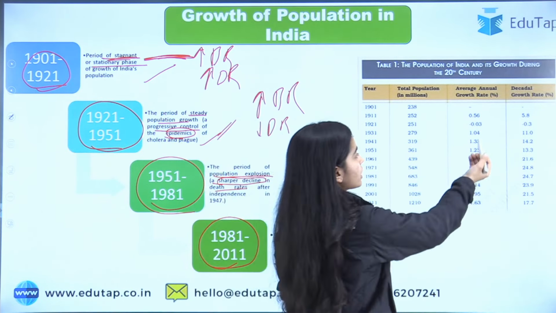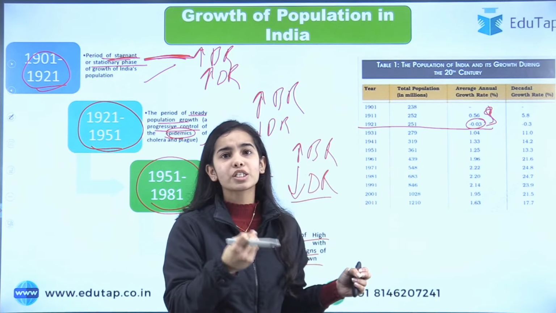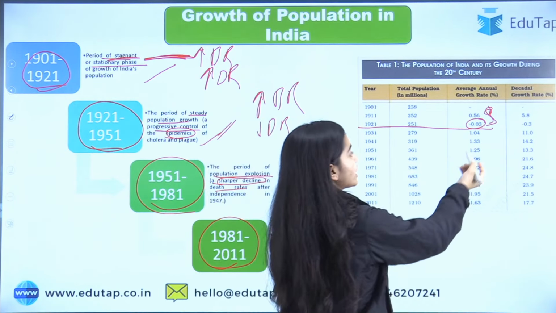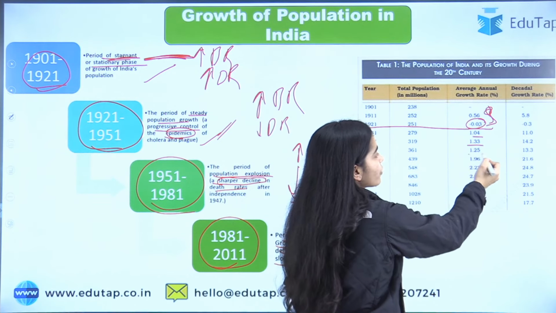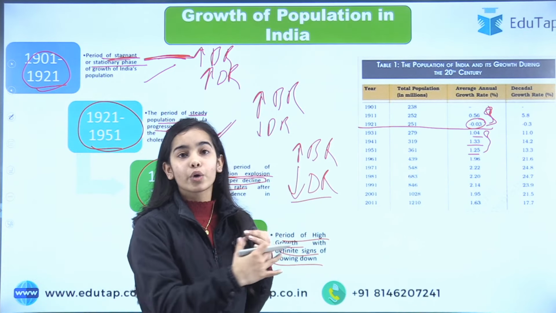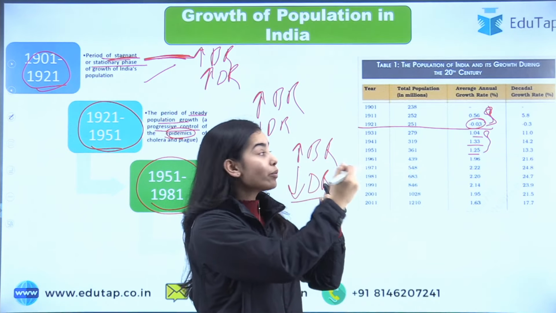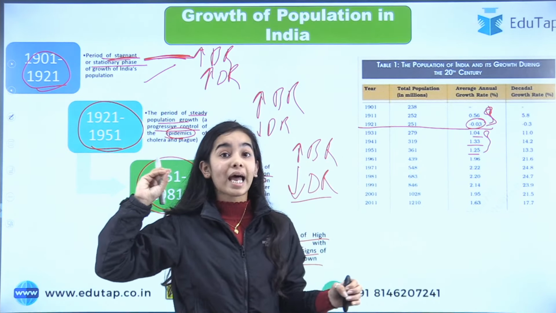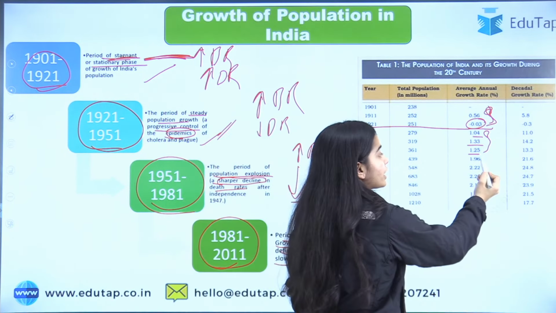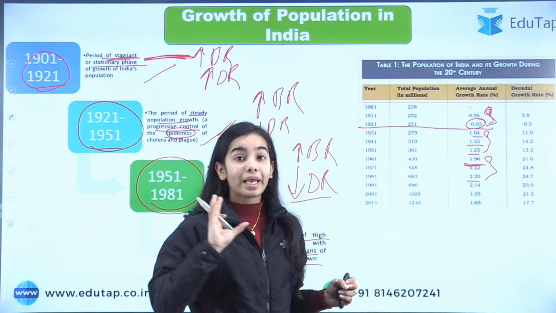In the starting period there was stagnant, not much growth. 0.03 was the growth, that it was stagnant or stationary. After that, 1.4, 0.4, 1.3, 1.25. So slowly the population was growing, steady growth of the population. After that, population explosion happened. From the 1.25% of the annual growth, we reached 1.96 directly, a hike of 7 points, we can say. So directly we reached a very high rate of 2.20. So it was a population explosion.